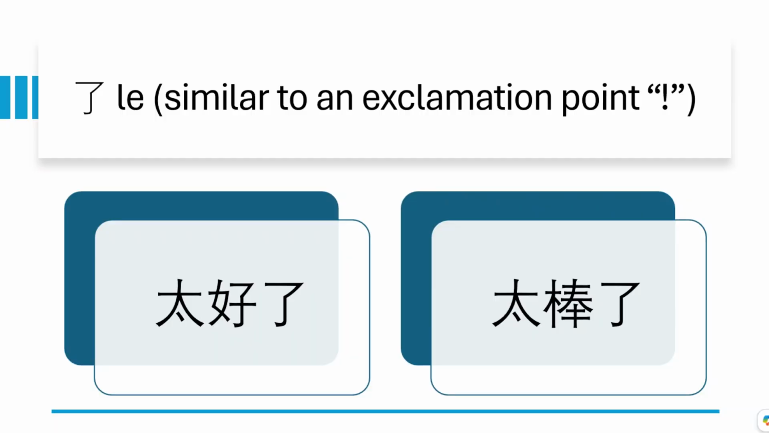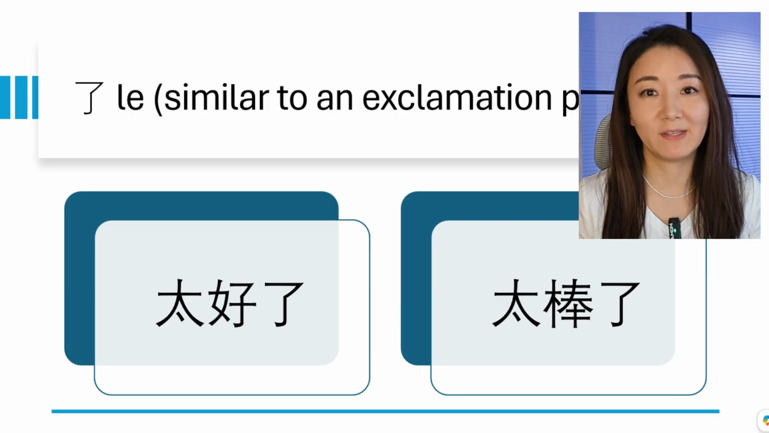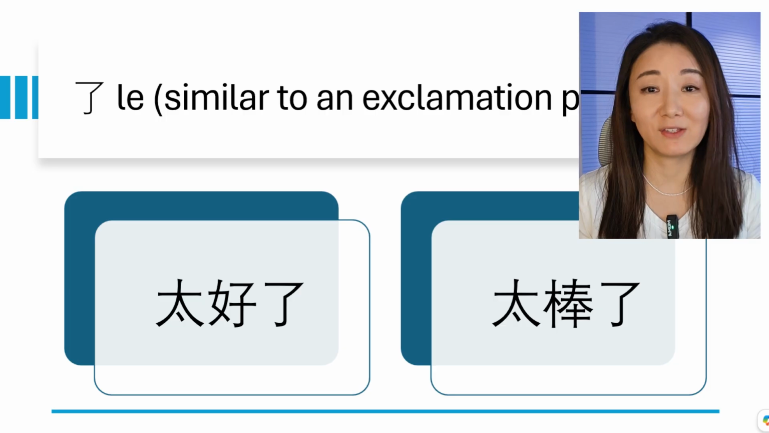The third meaning can be treated as an exclamation point. For instance, we say 太好了 or 太棒了. It's great. It's fantastic. So really, 了 here doesn't mean much. It's just used to emphasize how excited I am. So that's the three meanings of the character 了. Now let's talk about the second pronunciation, 了.